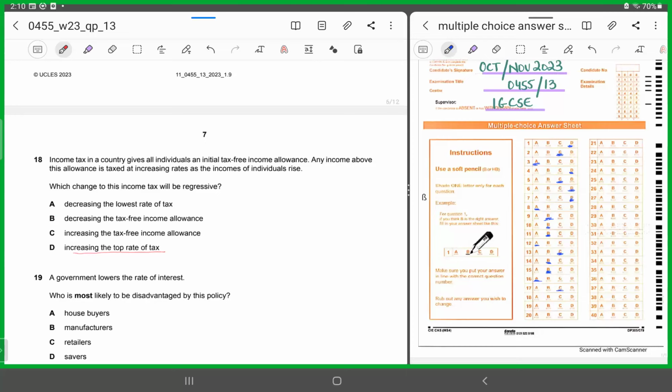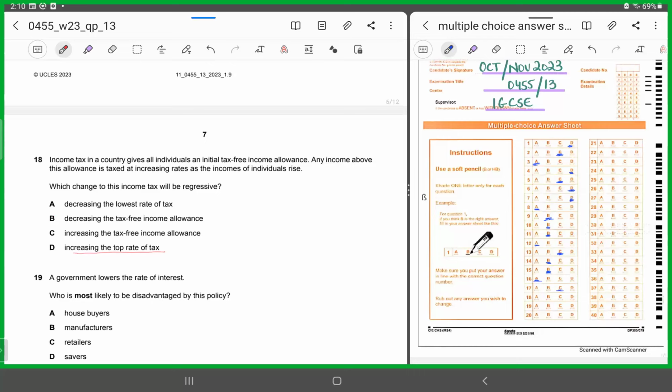If they want to make it regressive in nature, which means that a larger proportion of tax will be charged from whom? Lower-income people. Regressive in nature means that you want the burden of tax to fall more on lower income levels, right? Entirely opposite to progressive in nature.